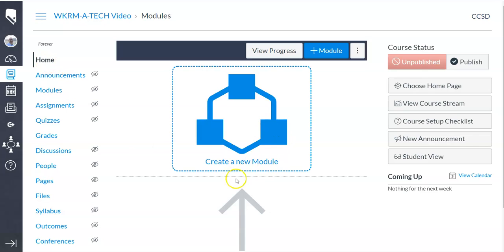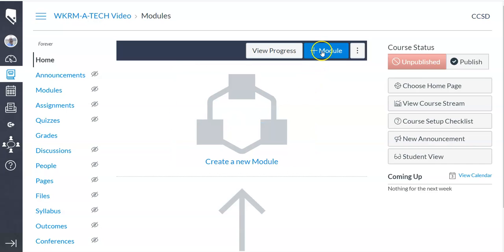One of the first things you'll want to do is create a module. Think of a module as just a main header that you could store anything you want under it, and really is kind of just the way you organize your course or your material. So for instance, I'm creating this course about learning Canvas. So my first module will be just about the basics or whatever.